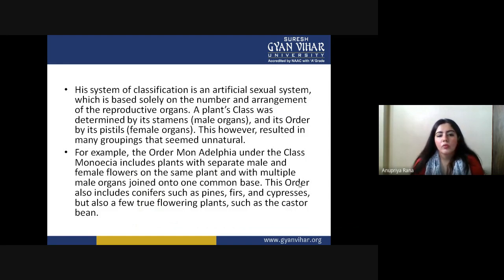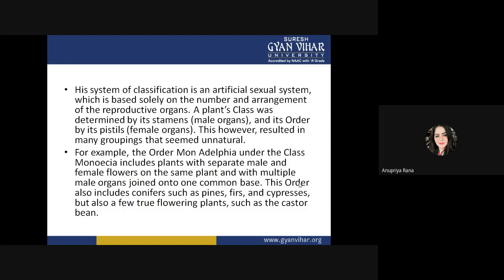This order also includes conifers such as pines, firs, cypress, but also a few true flowering plants such as castor. How can we imagine merging a flowering plant with gymnosperm plants like pines, firs, and cypress? That was not a real kind of classification that can be followed, but that was the idea. That was the first thing someone gave in that whole scenario. That's why they possess an important role in our history of classification.